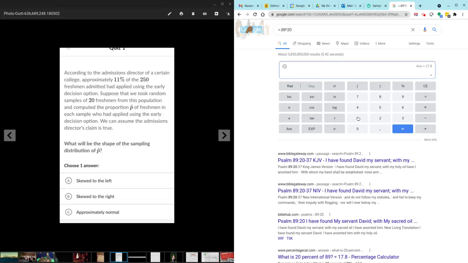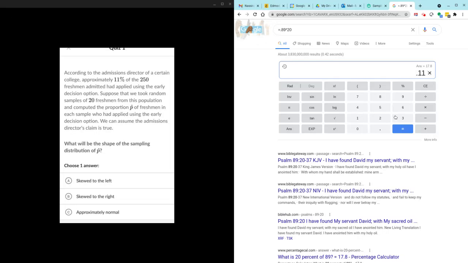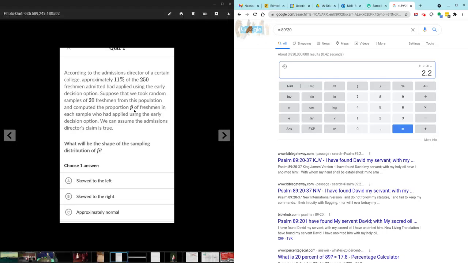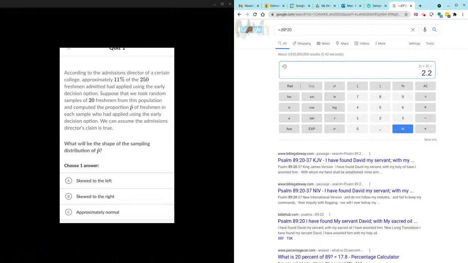That ends up being 2.2, right? Which is lower than 10. That means we can't assume that the sampling distribution is approximately normal, which means we can't use this kind of inferential statistics.